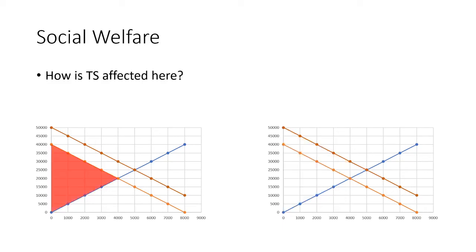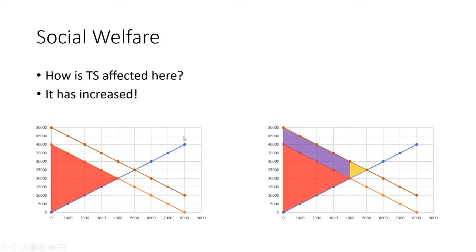But how is our total surplus affected? Total surplus, we can see in the old market, was this red triangle, and in our new market, we have paid for this subsidy, and then we have this yellow area, which is not deadweight loss, it's just increased total surplus. So all of this can be included in our total surplus. Our total surplus is now increased. Instead of this little red triangle, we have this red triangle, this purple parallelogram, and this yellow triangle. And all of that combined makes our total surplus.